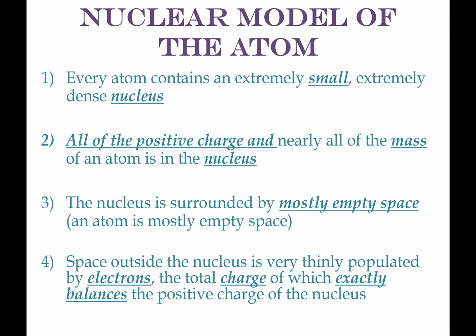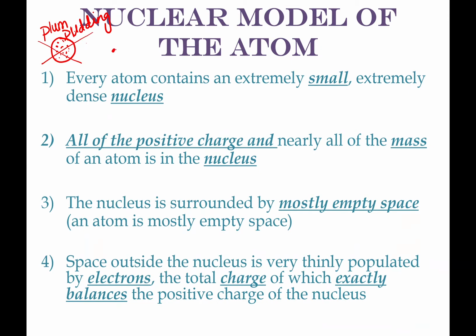The newest and most up-to-date model of the atom we use is called the nuclear model of the atom. We went through the plum pudding model, that was the one with J.J. Thomson. Most of you have never even eaten plum pudding, so I call it the chocolate chip cookie model, where the doughy part is the positive one and the chocolate chips would be the negatively charged electrons. That one is not correct.